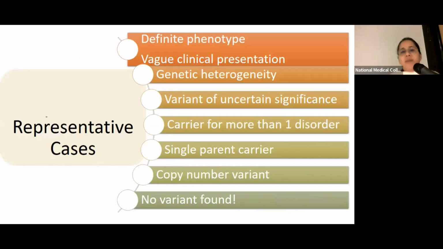So, the representative cases that I want to discuss are of various types: where they have a definite phenotype, genetic heterogeneity, a case of VUS, carrier for more than one disorder, single parent carrier, copy number variant, and a few cases where no variant was found.